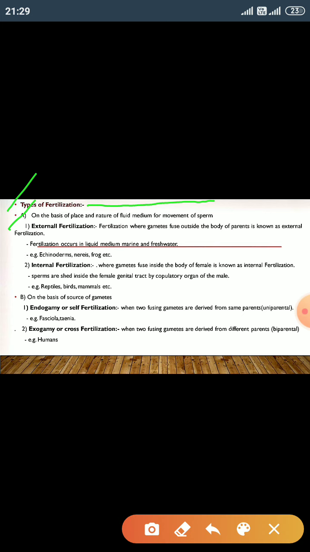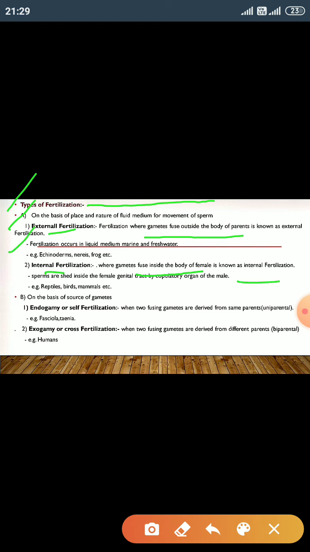On the basis of fluid medium for movement of sperms, fertilization is divided into two parts: external fertilization and internal fertilization. In external fertilization, the gametes are fused outside the body of the parents, whereas when the gametes are fused inside the body of females, it is known as internal fertilization.